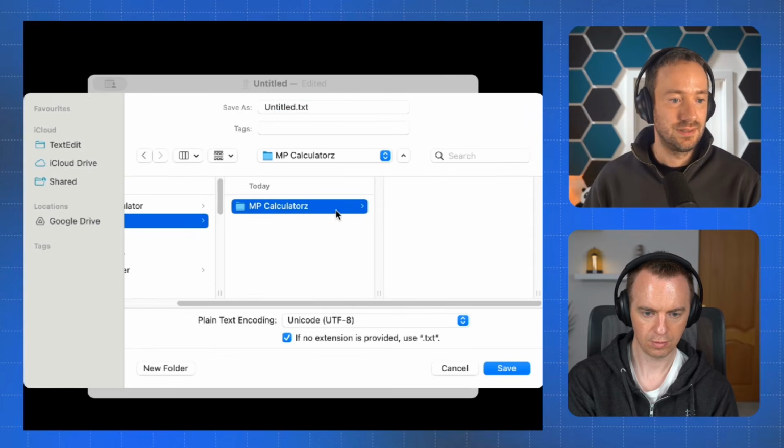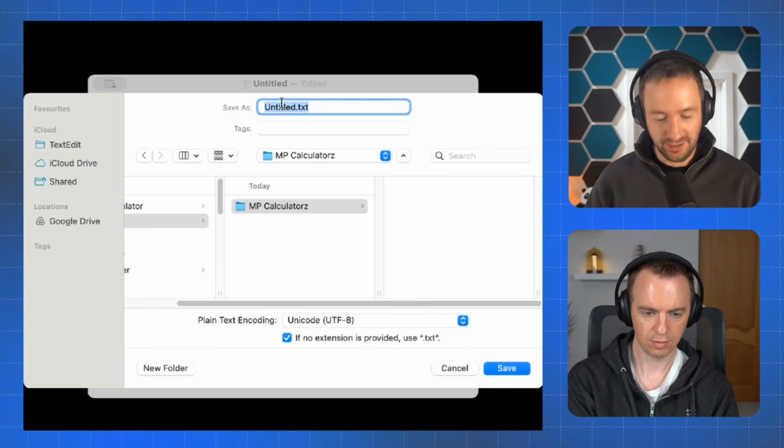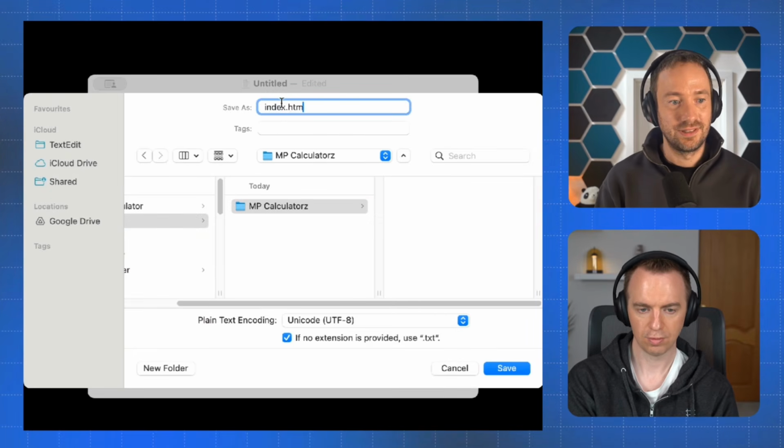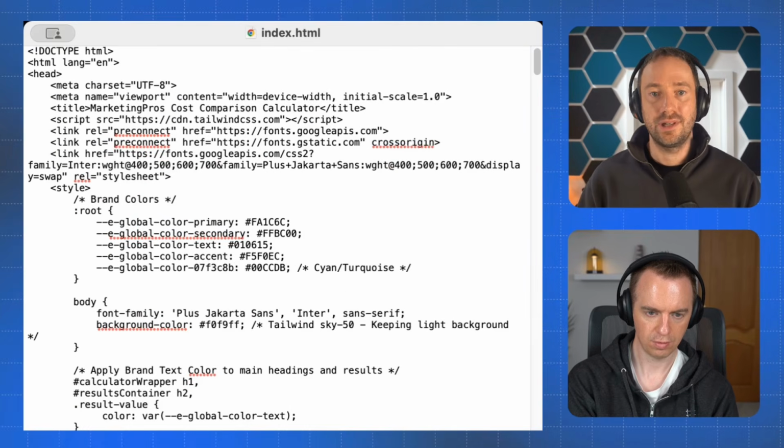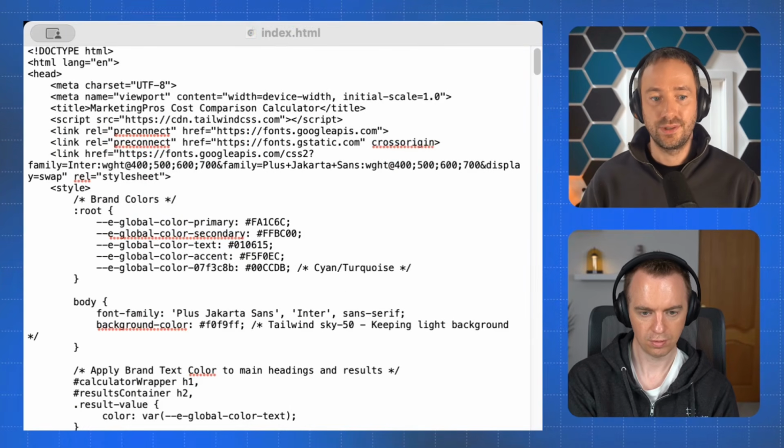I'll go here and I'll call it index.html, right? That's it. And I click use HTML. Now I'm going to go on a site called Netlify, which is a free hosting provider. Like you get 100 GB per month for free. So it's very unlikely Marketing Pro would ever run out of stuff.